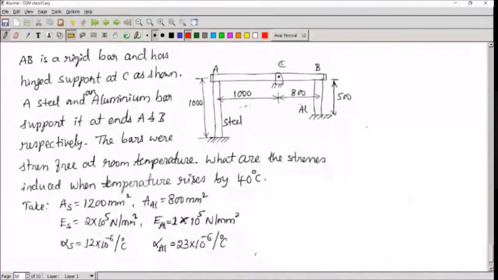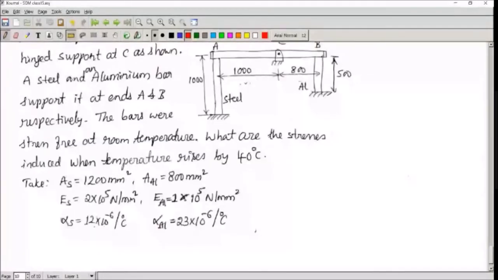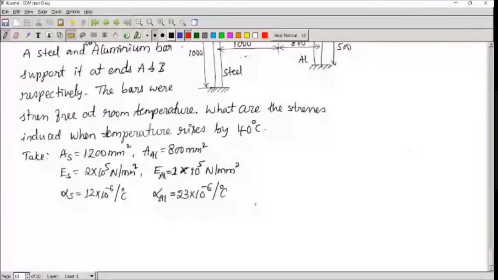The bars were stress free at room temperature. So at room temperature there are no stresses in the bars. Based on the expansion of steel and aluminium, the bar can rotate about point C, but it will not deform. Aluminium has more expansion. The right hand side is the aluminium bar. There is one bar like this. There is one more aluminium bar like this, and there is a rigid bar which is initially horizontal like this.